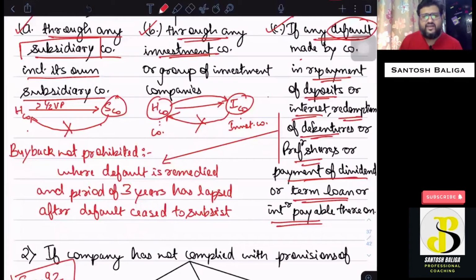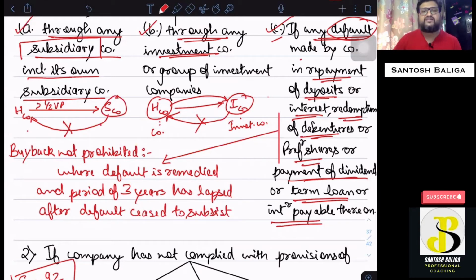Now, one more important point over here is that in case of default, the company is prohibited from buying back securities. But in case the company makes the default good, that means whatever repayment is pending, the company repays the same. Then whether the company will be allowed to buy back its securities in this case or not.